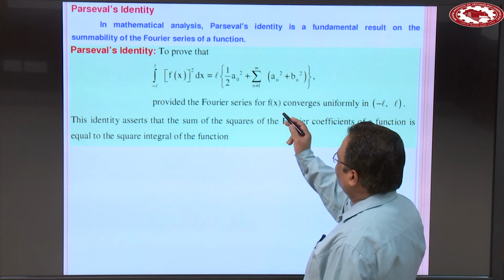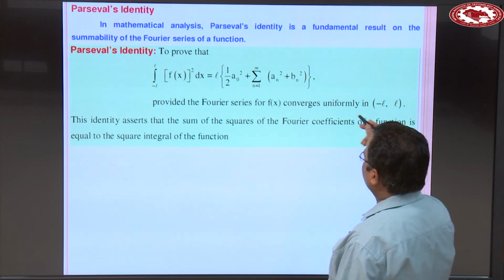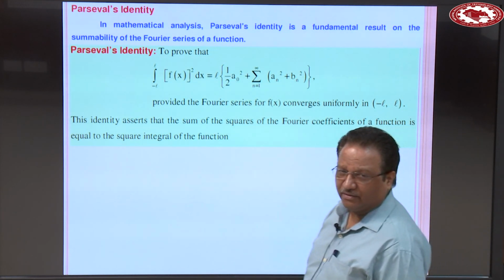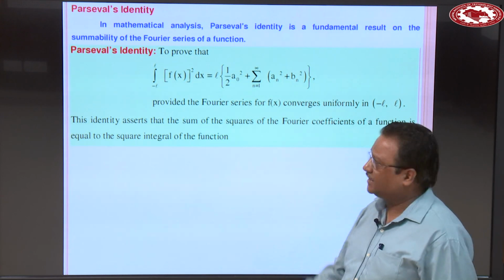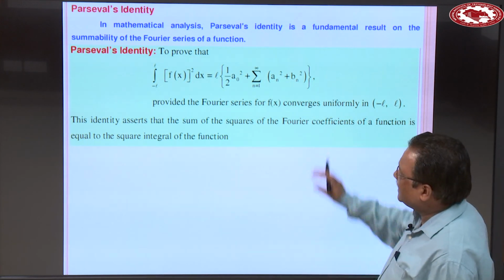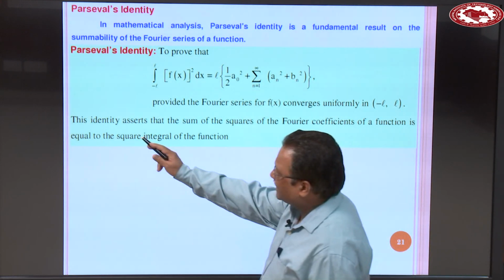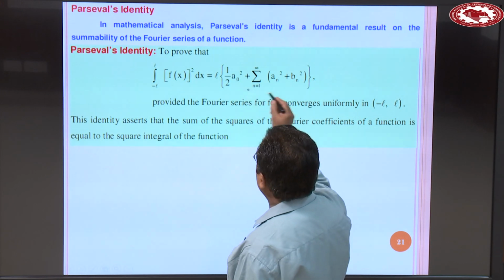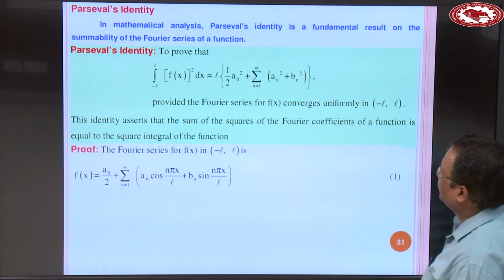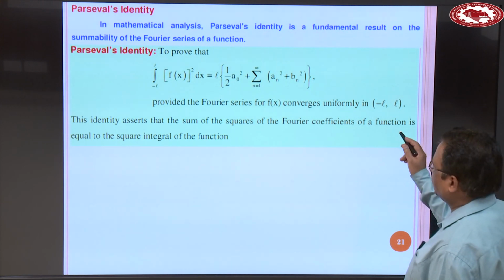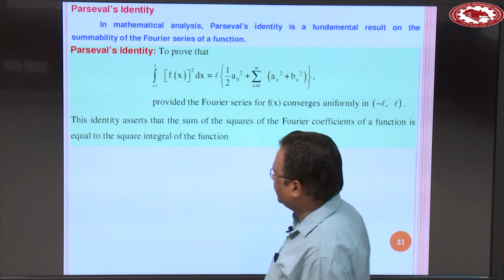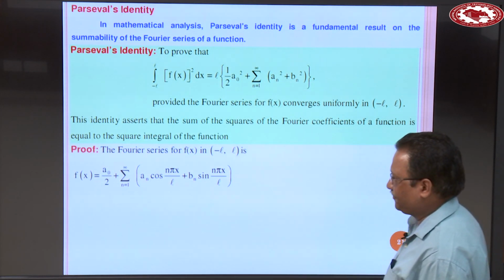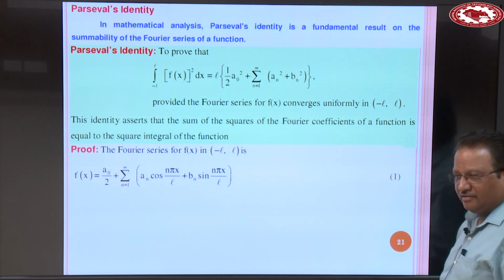So when Fourier series for f(x) converges uniformly in minus L to L, this means that we can integrate term by term. And when we can integrate term by term, then we can solve this problem. And physically this identity asserts that the sum of the squares of the Fourier coefficients of a function is equal to the square integral of the function. So let us derive this expression.